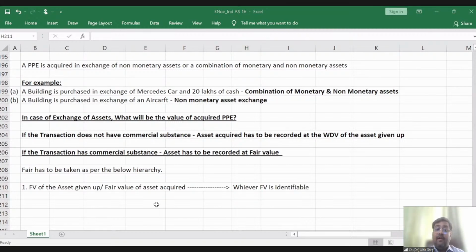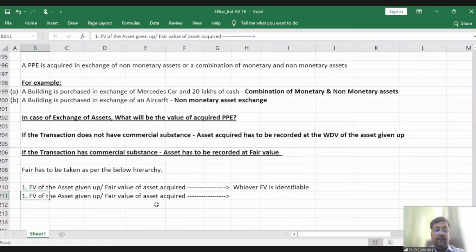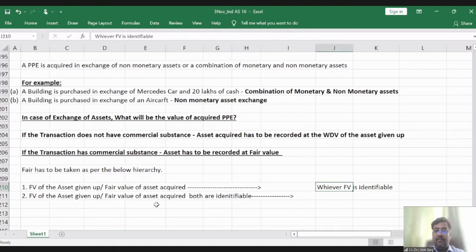For example, fair value of the asset given up and fair value of the asset acquired, both are identifiable. Then what will happen, guys?